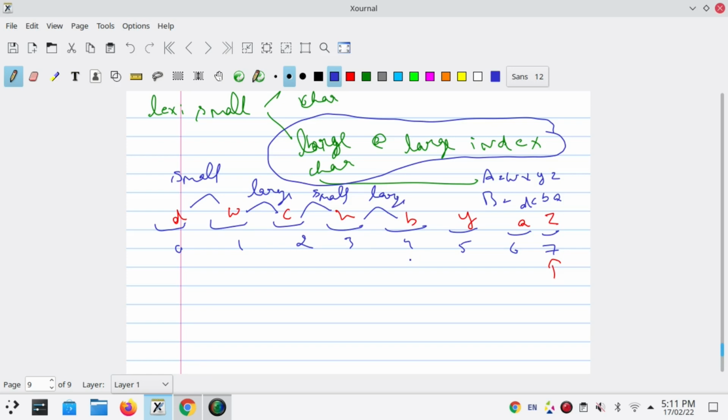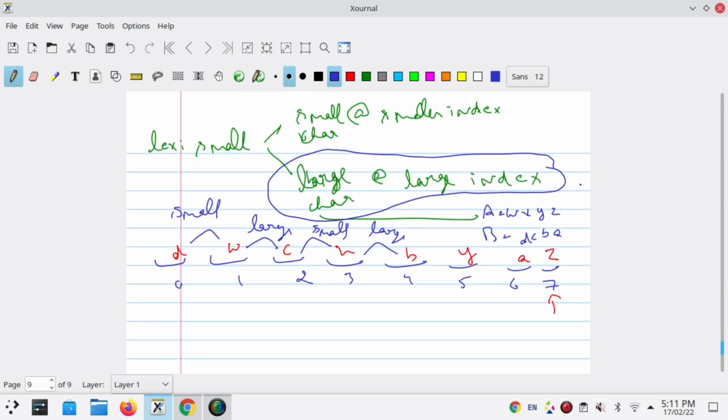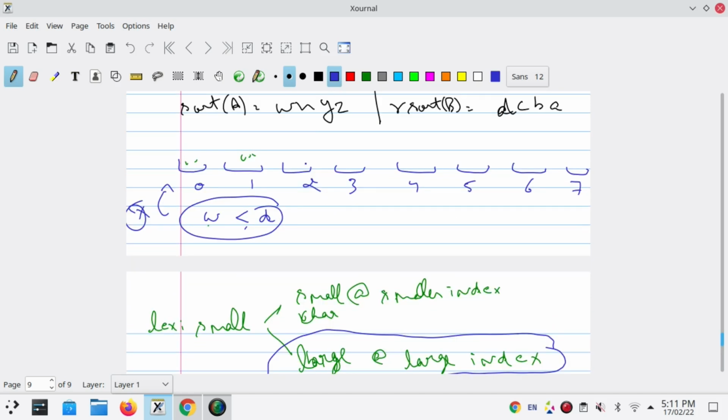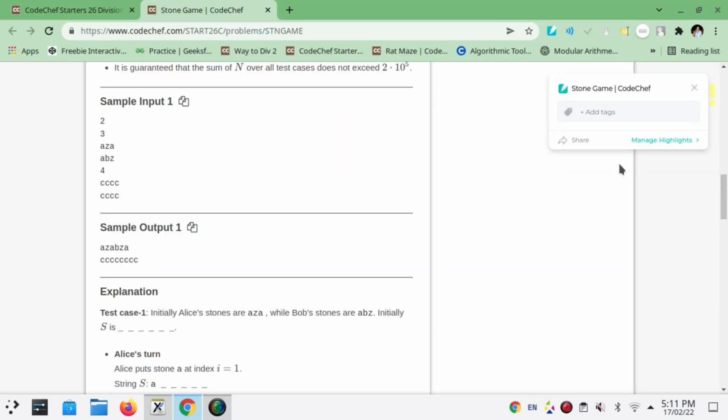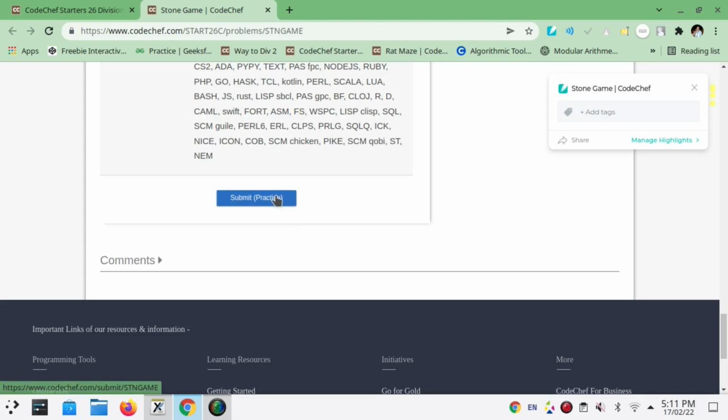So the only thing that we need to see is if all the elements of A are greater than the elements of B, then we need to follow this approach: larger character at larger index. I hope the question is clear to you. I agree that it is a bit tricky, but if you have understood this much of the concept, then the coding part is also not that difficult. So now we will go into the coding part.